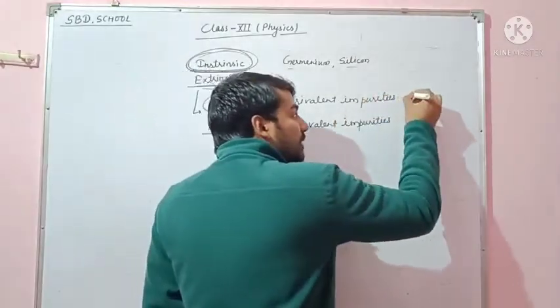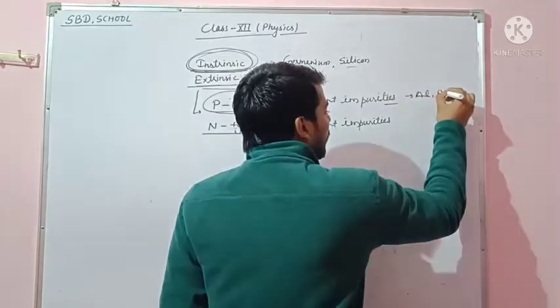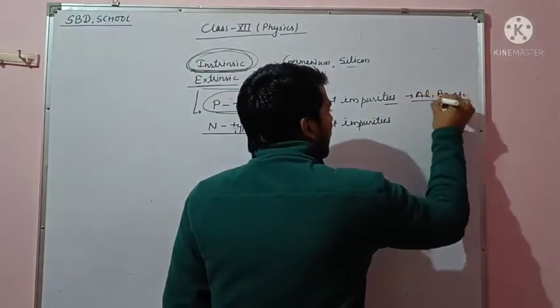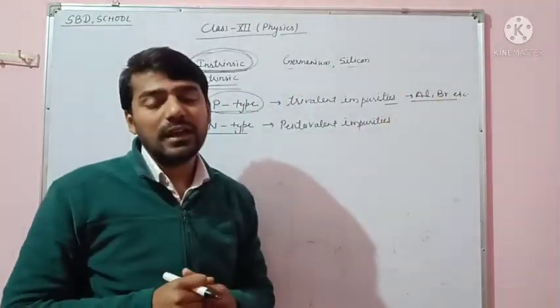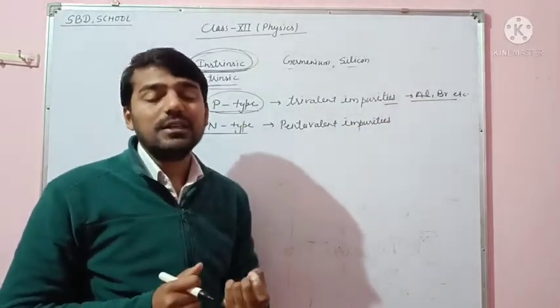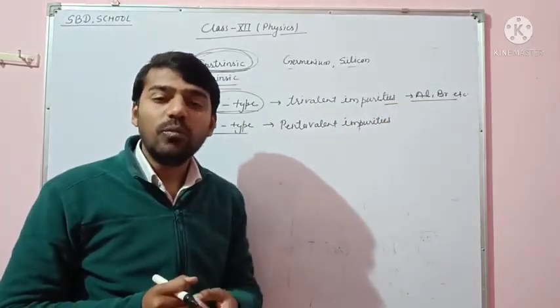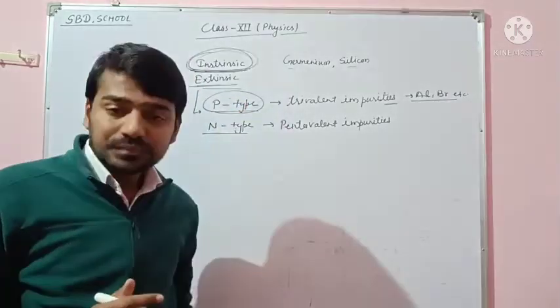Examples of trivalent impurities are aluminium, boron, etc. These trivalent atoms are added to an intrinsic semiconductor to form a p-type semiconductor.